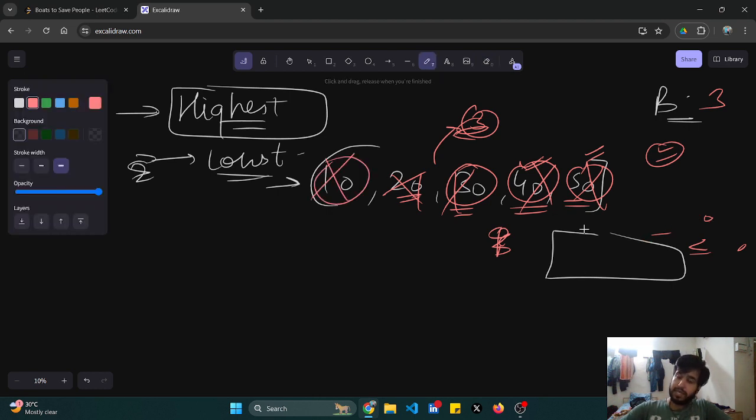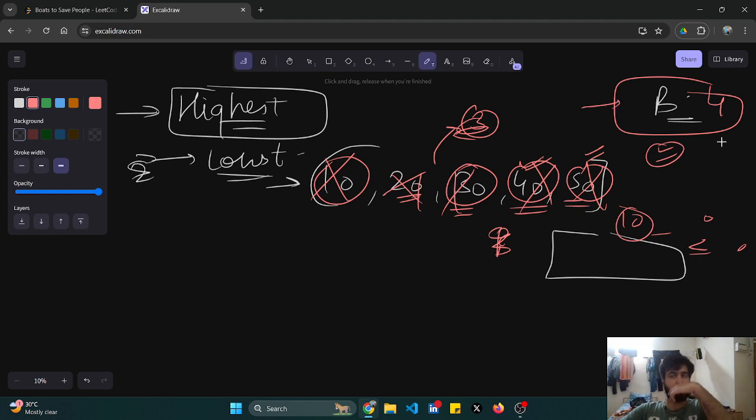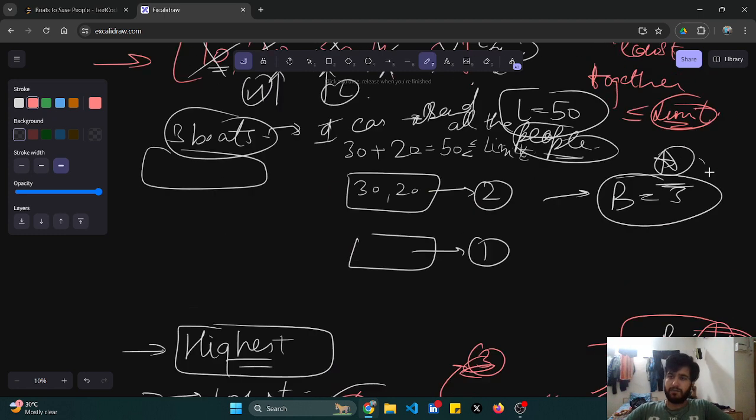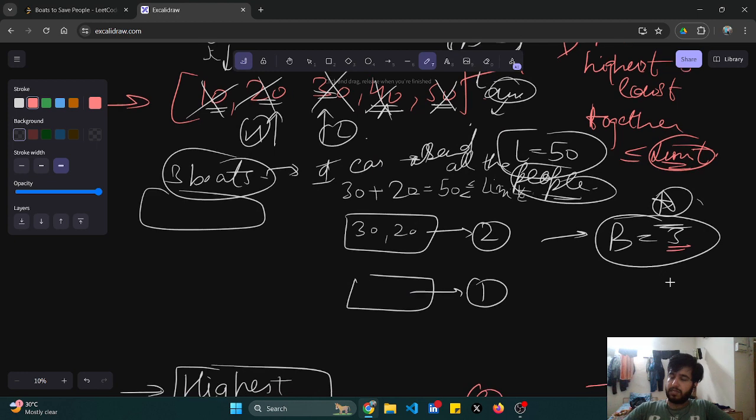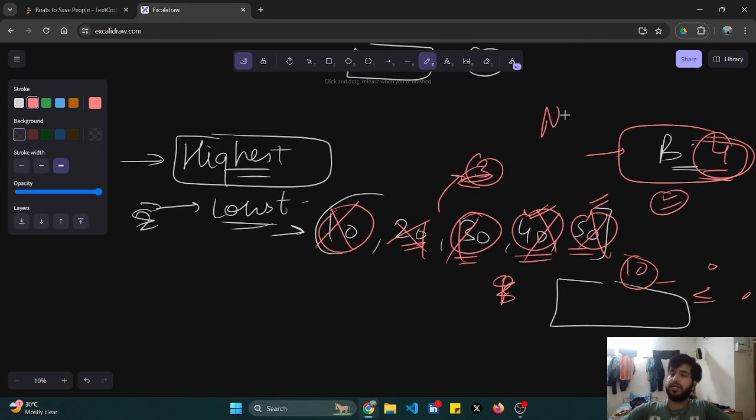I'll come to 10. Is there any other person to pair with? No. So the boat number would increase. And in this case, what is my final boat number? Yes, 4. And what was in the previous case? 3. So is it an optimal choice to make? No. Okay, so this choice is rejected.